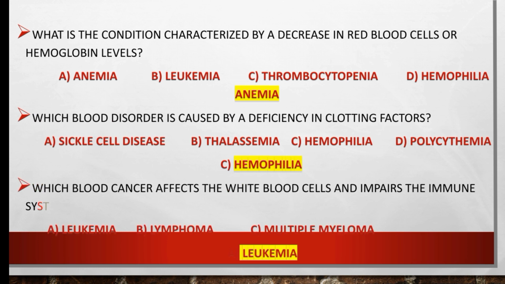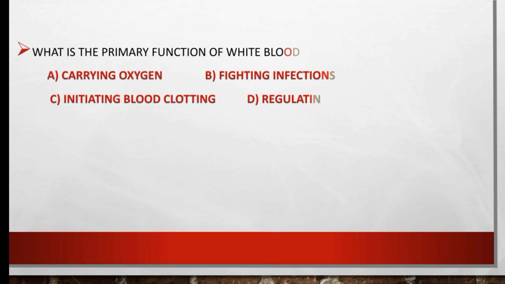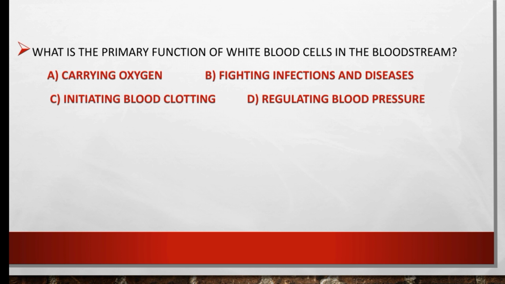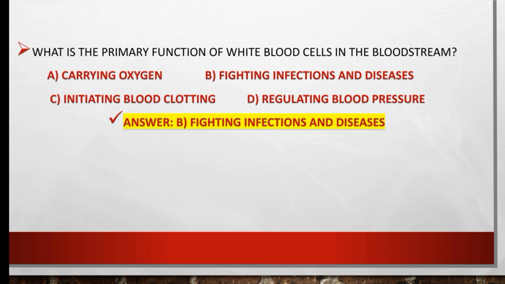Which blood cancer affects the white blood cells and impairs the immune system? Leukemia, lymphoma, multiple myeloma. So the right option is leukemia. Leukemia affects the white blood cells and impairs the immune system. What is the primary function of white blood cells in the bloodstream? Carrying oxygen, fighting infection and disease, initiating blood clotting, or regulating blood pressure. So the primary function of white blood cells is fighting infection and disease. The right option is B.